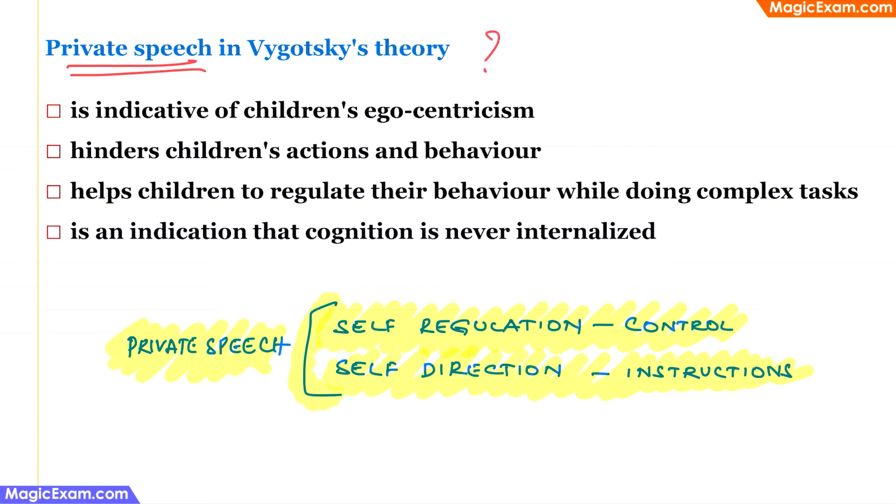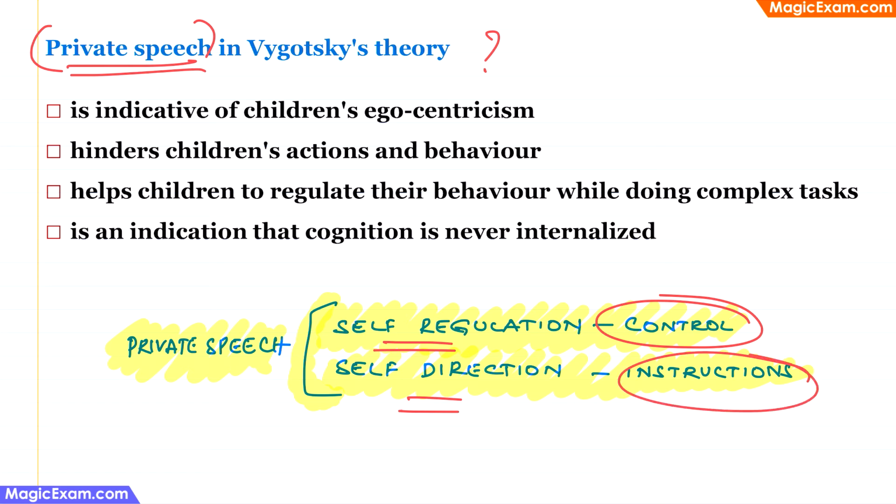Now, as per Vygotsky's theory, private speech is used by the children for self-regulation and self-direction. Self-regulation means where they are actually controlling their behavior, and self-direction is where they are giving instructions to themselves. So private speech can be thinking out loudly, that is expressing their thoughts loudly without actually addressing anybody else. They are just speaking to themselves. So that is private speech.